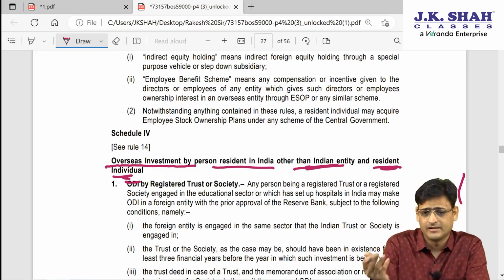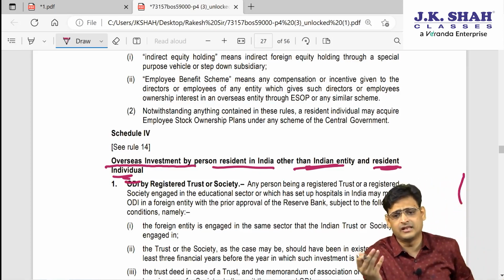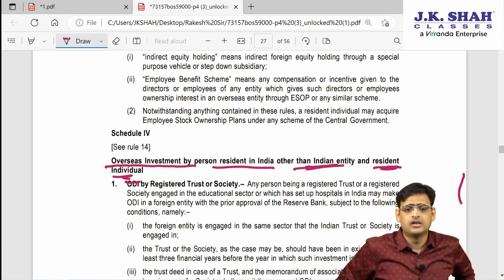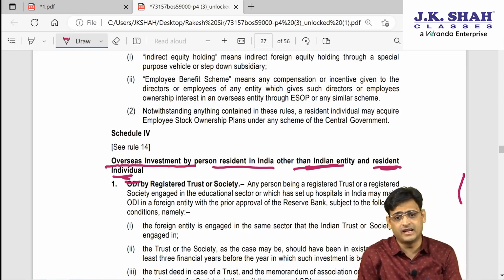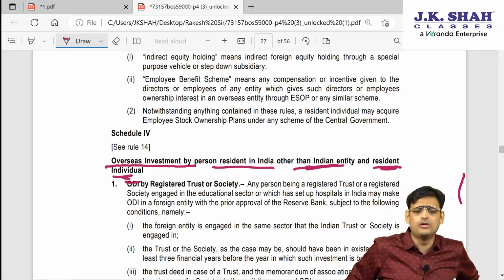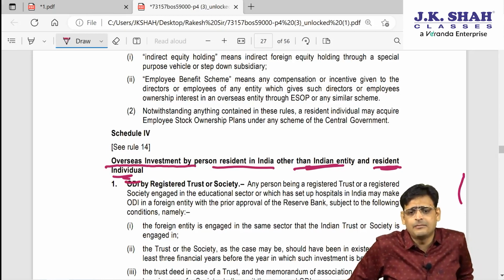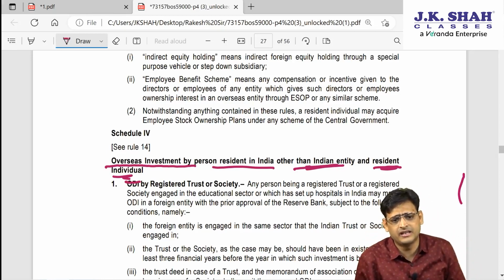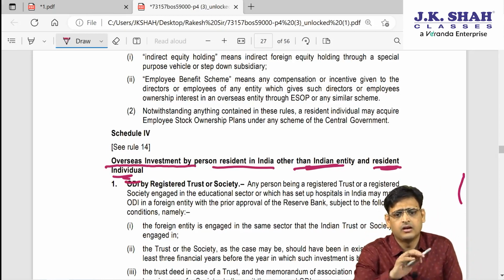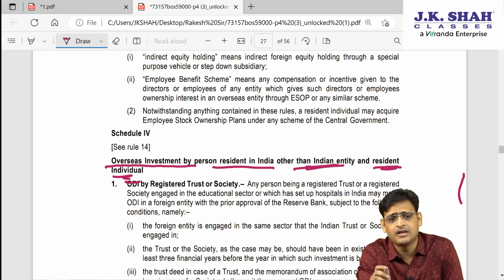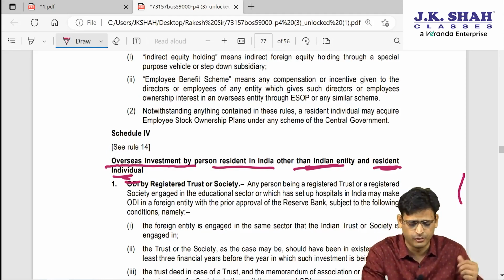Obviously overseas investment means it is done by a PRI only, right? So if you are a PRI but you are not an Indian entity or a resident individual, who are you? A trust. A trust can be one example. A trust is not an Indian entity or a resident individual. So if they are making overseas investment, they will be covered in Schedule 4.